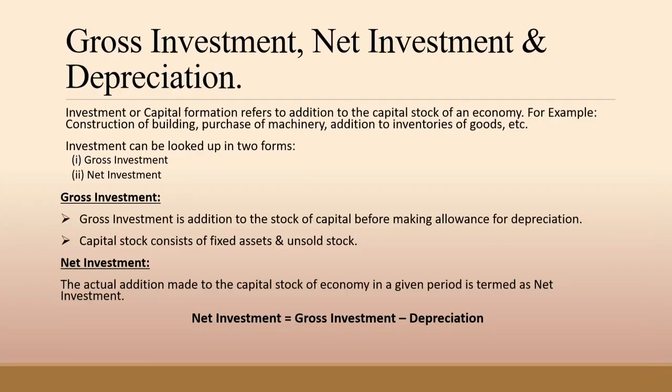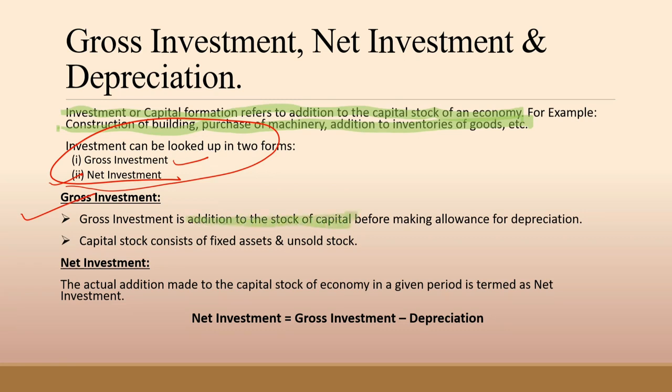So our next topic is gross investment, net investment, and depreciation. Investment or capital formation refers to addition to the capital stock of an economy. For example, construction of building, purchase of machinery, addition to inventories of goods, etc. Investment can be looked at in two forms. First, gross investment. Second, net investment. First we are going to talk about gross investment. Gross investment is the addition to the stock of capital before making allowance for depreciation.